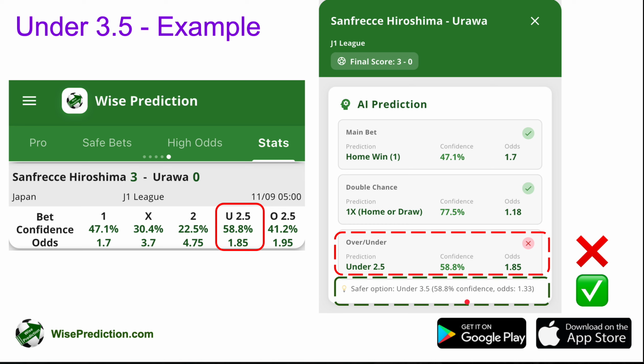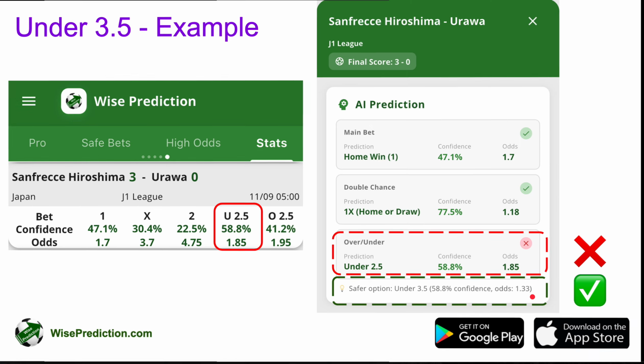If you have a bet with the odd 2.05, let's say, for the sake of example, and if you also add this option here, under 3.5, which is 1.33, the total odd of the coupon is going to be 2.05 times 1.33, which is obviously much higher than 2.05 alone. So this was an example about under 3.5 total goals.